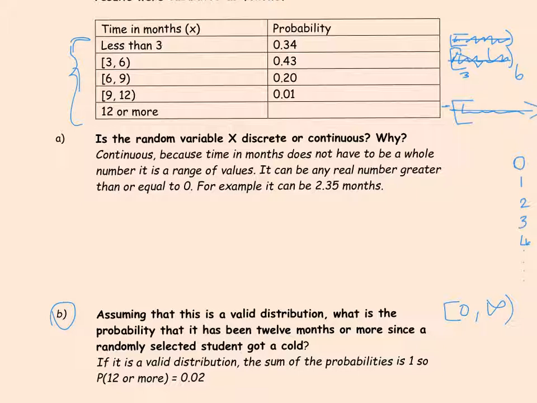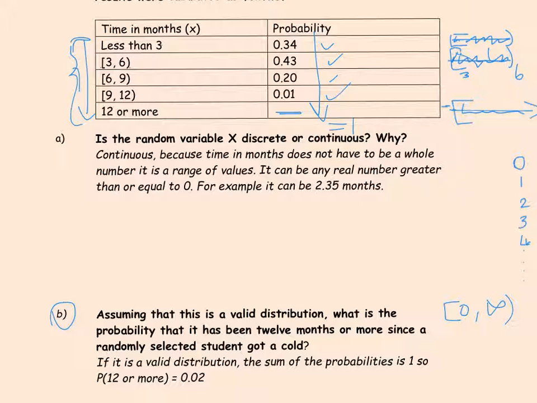Less than 3 and then including 3 up to 6, not including 6, and then the next step includes 6 and goes up to 9 and so on. And clearly if you look at the list of outcomes, then you'll see that there is no overlap. So all outcomes are listed. There is no overlap between outcomes. All probabilities are listed. Assuming that this is a legitimate distribution, the sum of all the probabilities has to equal 1.